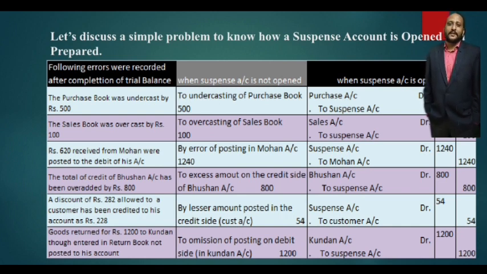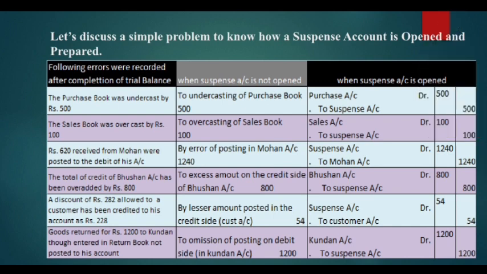Now let us see the fourth case. I have used different cases. In the fourth case, the total of the credit side of Bhushan account has been overadded by 800. For this rectification, the journal entry when there is no suspense account would be: to excess amount on the credit side of Bhushan account, 800. In the same case, if you use a suspense account, the journal entry would be Bhushan account debit 800 to suspense account credit 800.